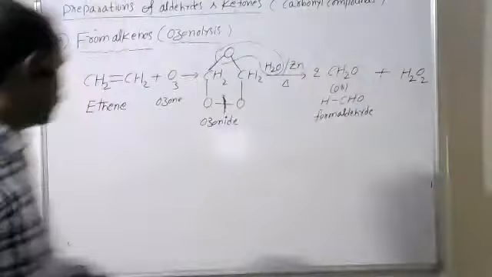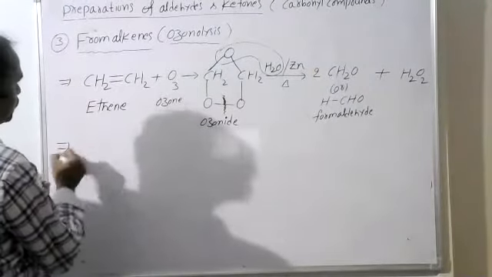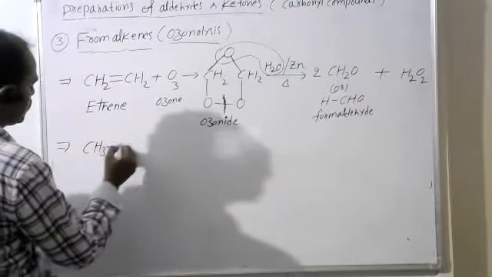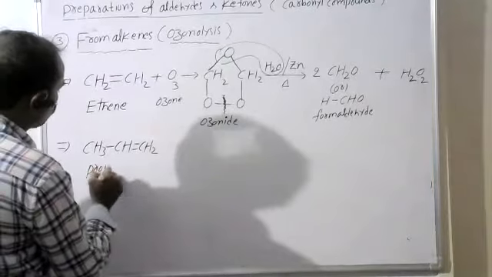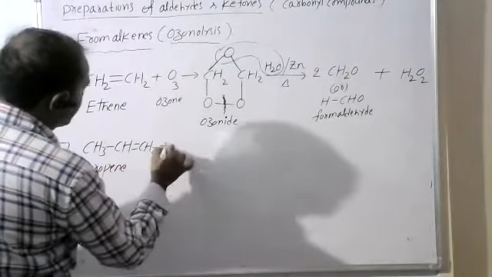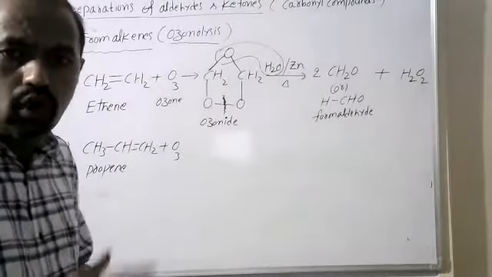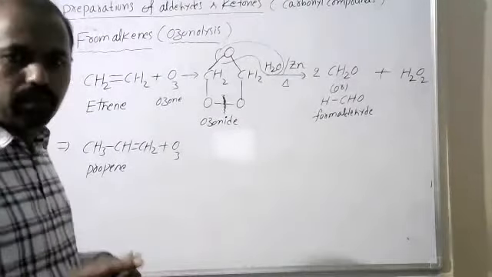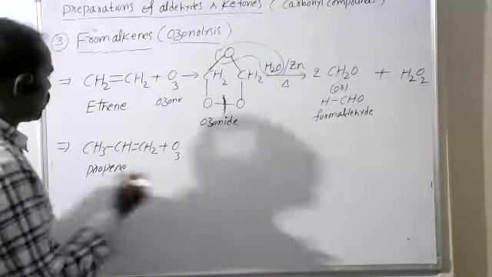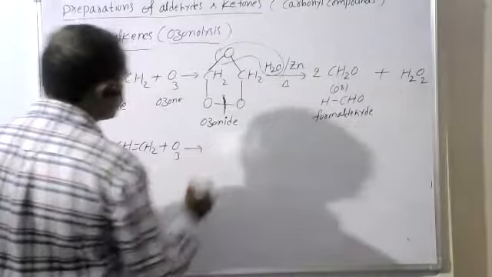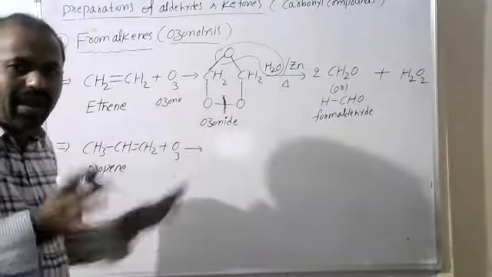For example, if I take propene, CH3CH=CH2, propylene, ozonolysis, what are the products? It is important. I will give the objective point also, how this takes place. From the objective point of view we can directly say the reaction products, but to start I will give one or two practice examples.